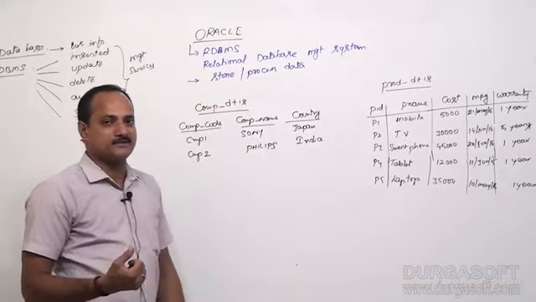Let me consider one sample example. Right now in my business 100 employees are there. After some time I want to recruit 50 employees. So whenever I get new employees, I have to maintain the new employees information in my database. So that is inserting new data into the database.